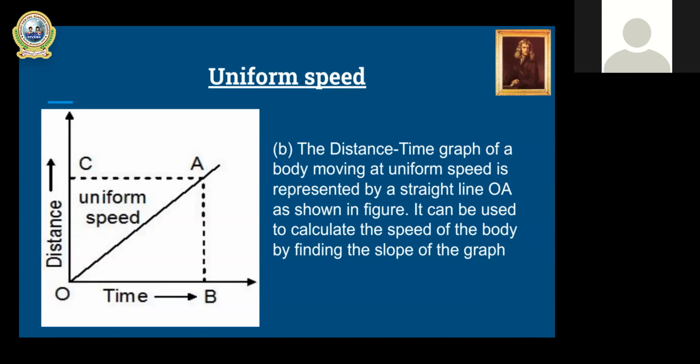In real graphs or in questions, time like 2 seconds, 3 seconds, 4 seconds, 5 seconds is given, and you can easily find the speed at any point on this line. Do you understand? When you see a line that has a slope with the x-axis, showing that time increases and distance increases as well, you have to say that the body is in uniform speed.